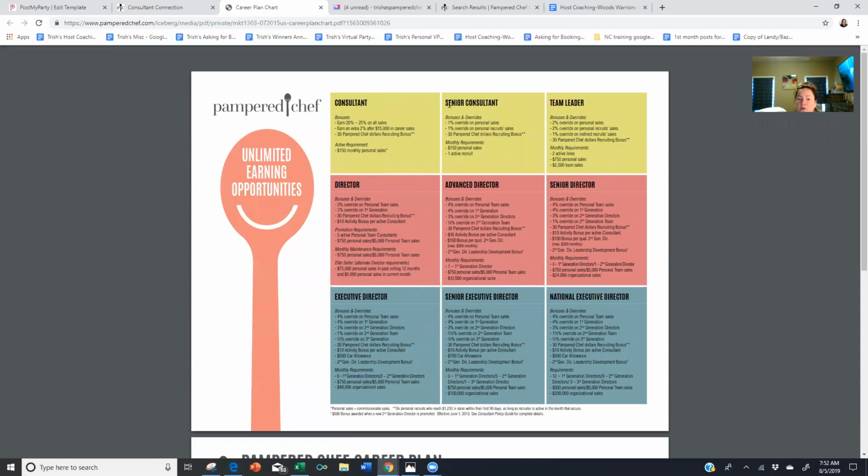So for instance, if you go to the next level and become a senior consultant, which means that you have 1 active recruit. An active recruit is somebody with $150 in sales whenever you promote, okay? After you promote, they do not have to have that $150 in sales, just in order for them to, well, I take that back.